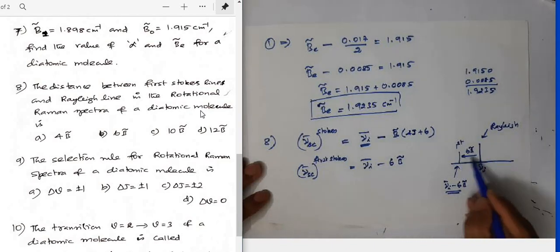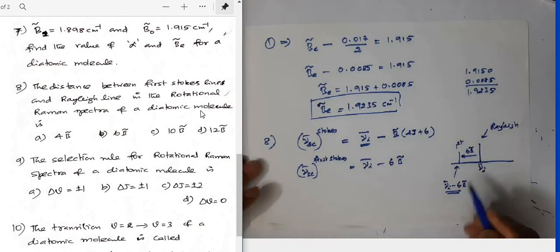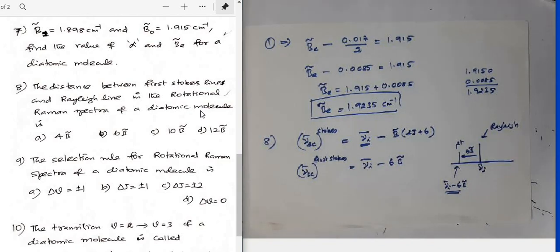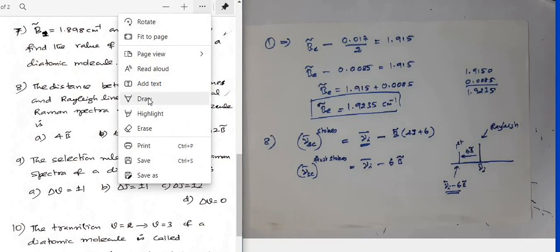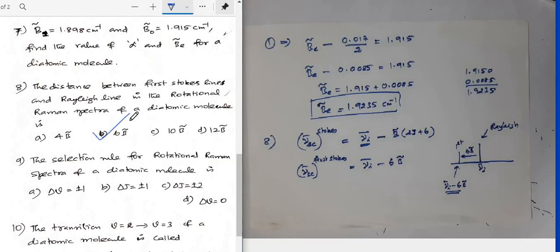So the distance between these two in the spectrum is 6B. So the correct option for this question is option B. Then let me go to the next question.